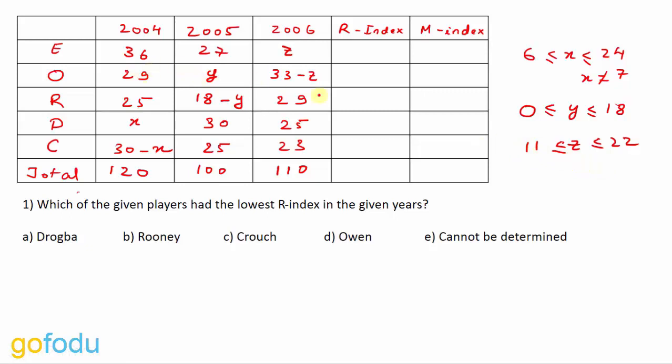So for Eto'o, we cannot calculate the exact R index. Similarly, for any of the players, we cannot calculate the R index. We cannot calculate the R index for any of these 5 players because each of them contains at least one variable. So the answer for the first question will be cannot be determined. Let's look at the second question.